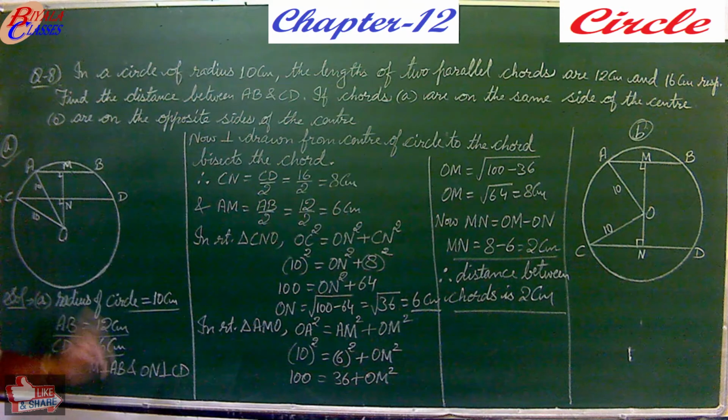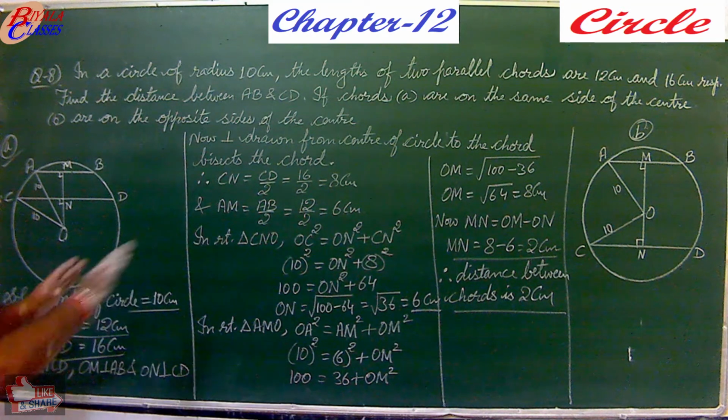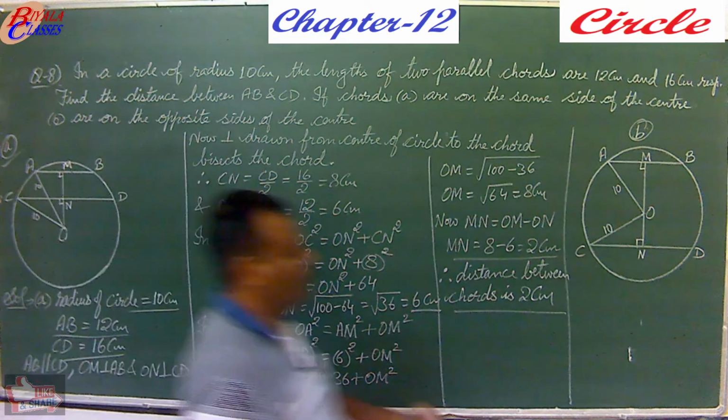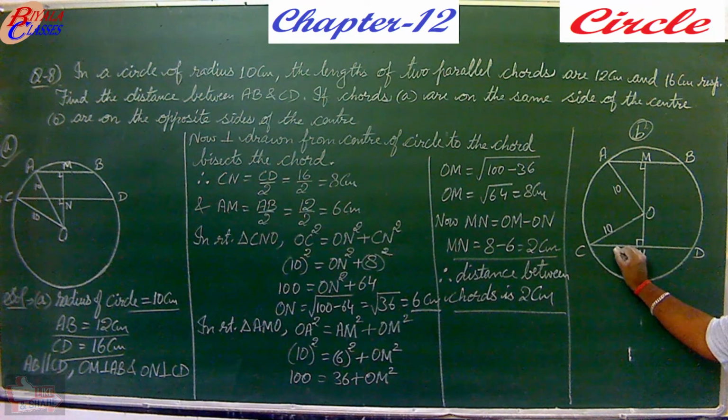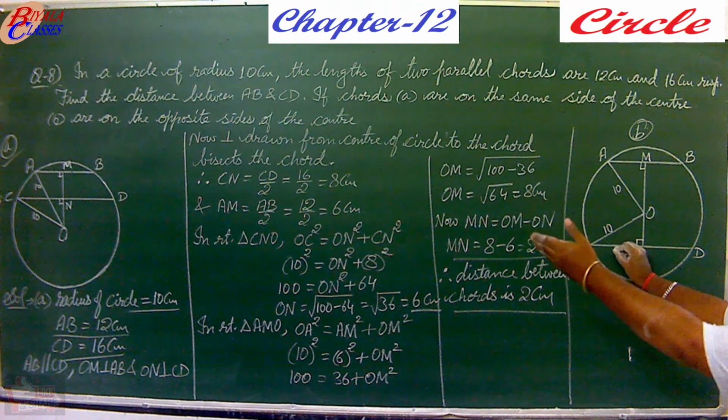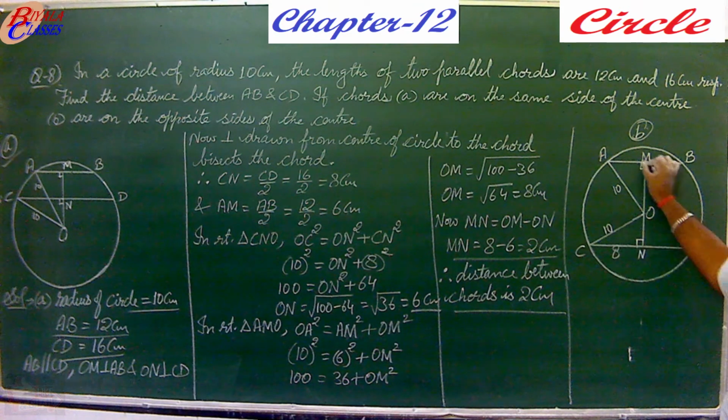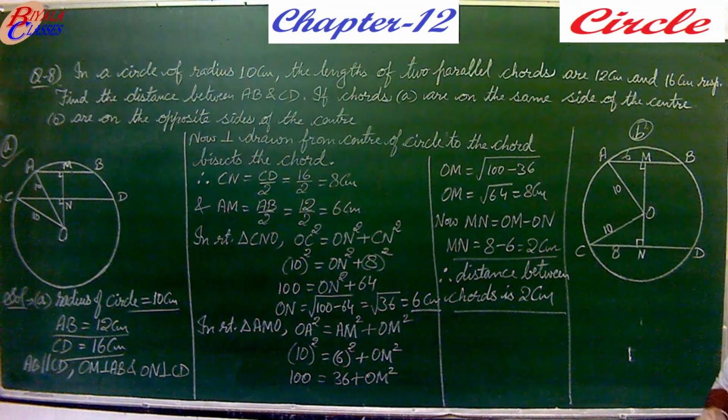the same side. But what if they are lying on the opposite side? Now if you compare the calculation, you can see here also CN will be the same, 8 centimeter, AM will be 6.